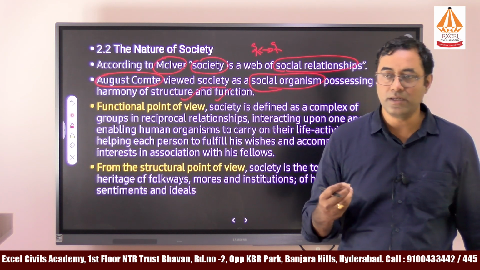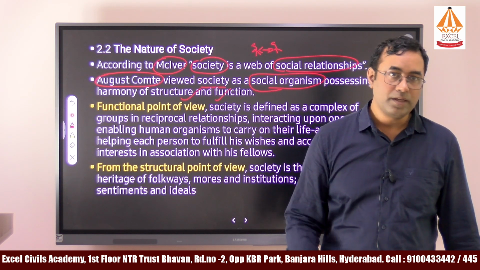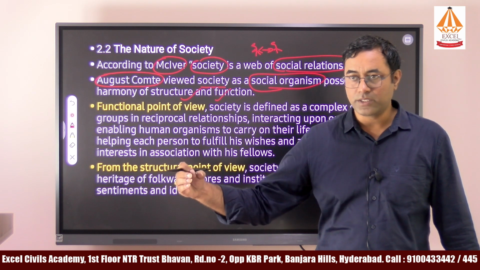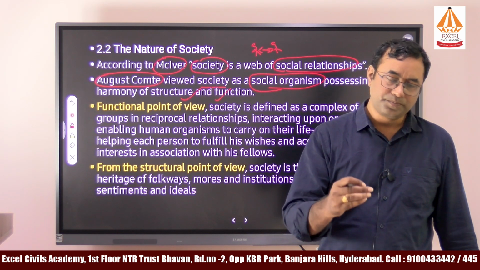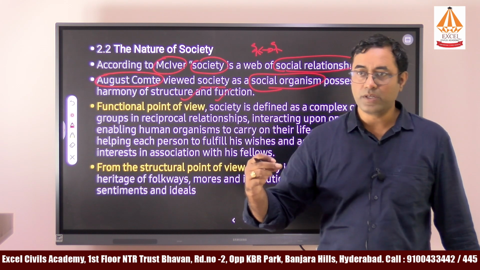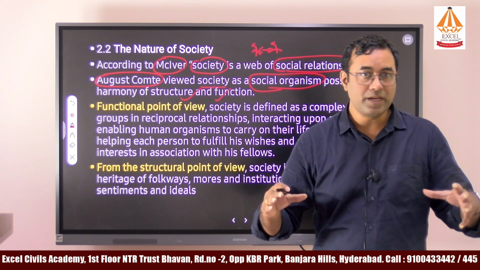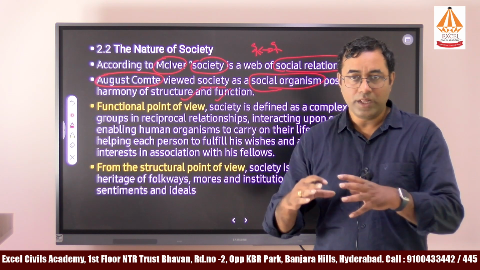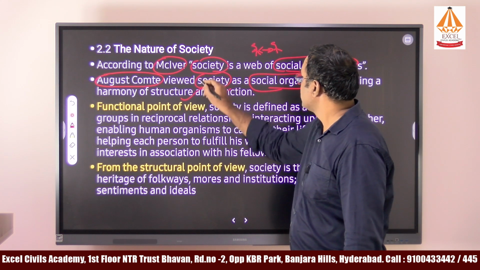Social structures in the sense you can consider marriage is one structure, family is one structure, the economic system is one structure, the political system is one structure, religion is one structure. If all these are working in an orderly way in society, then we call that a society.